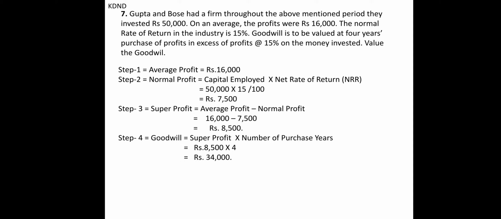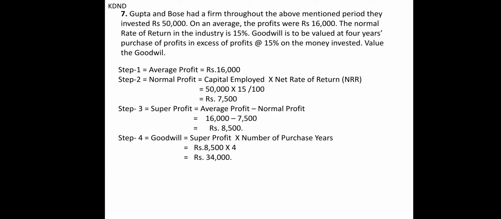So Gupta and Bose had a firm throughout the above mentioned period, and they invested 50,000 on an average. The profit was 16,000. The normal rate of return of the industry is 15%. Goodwill is to be valued at 4 years purchase of profit in excess of 15% on the money invested. So you have to find out the value of goodwill.